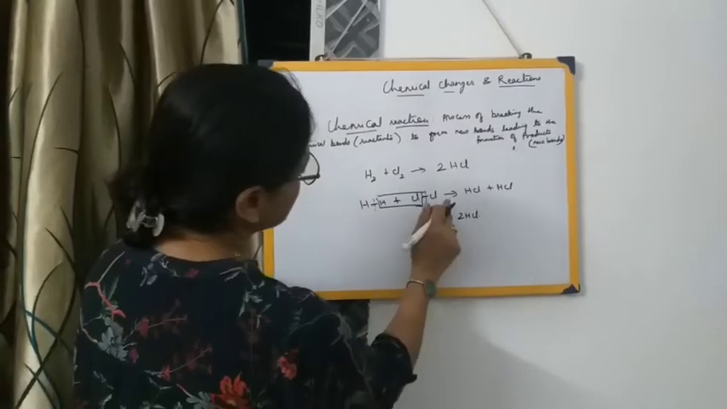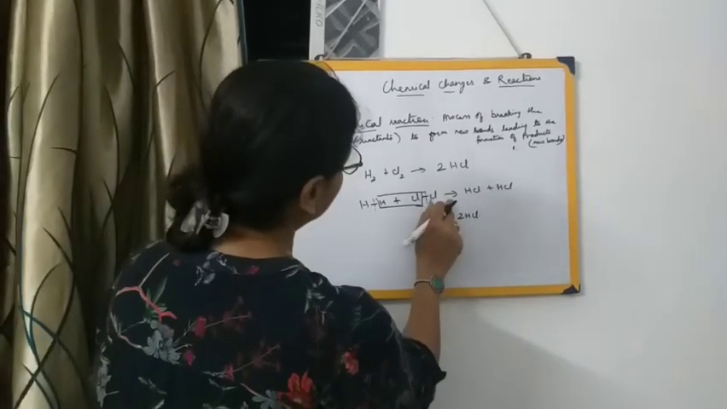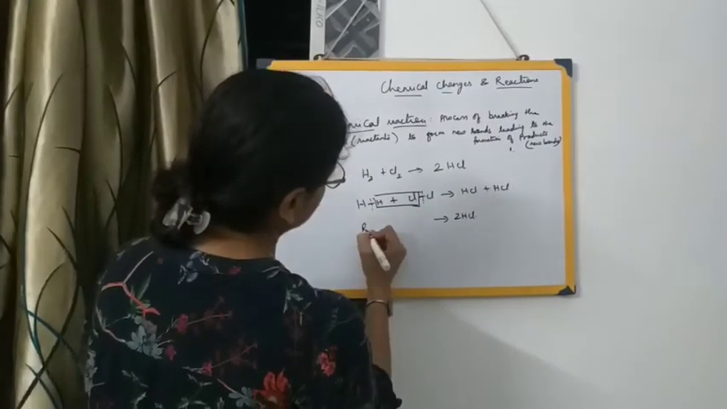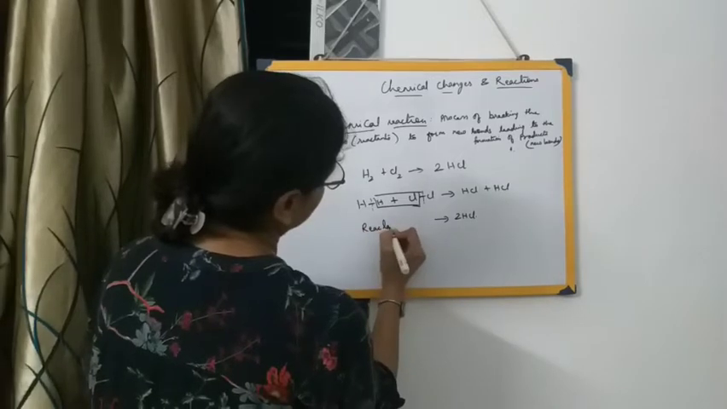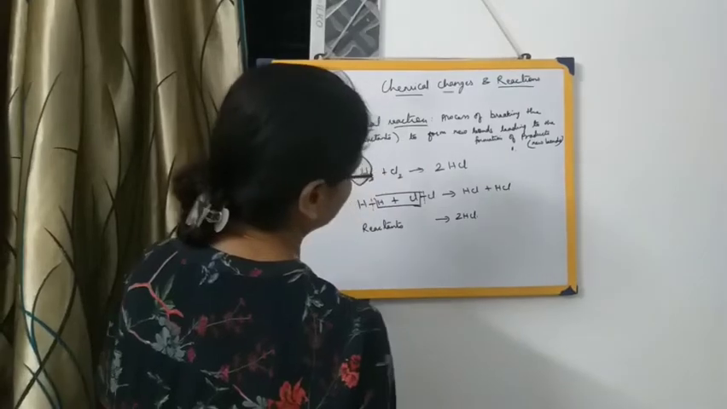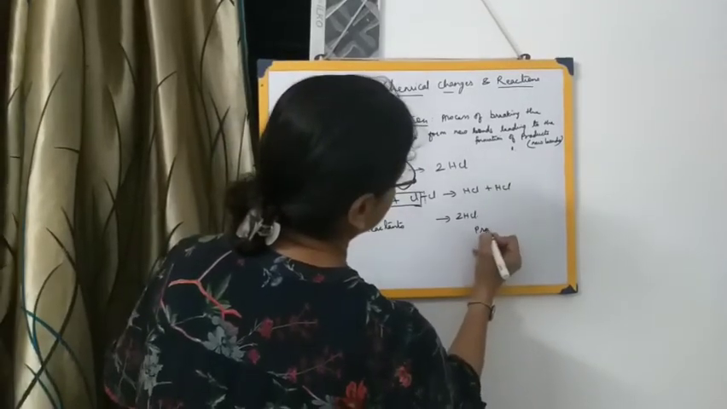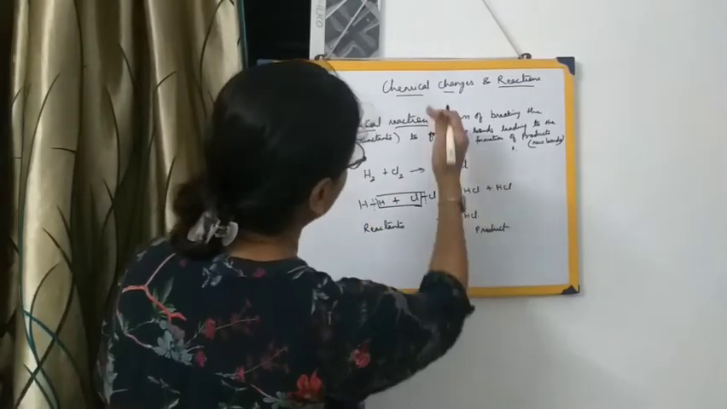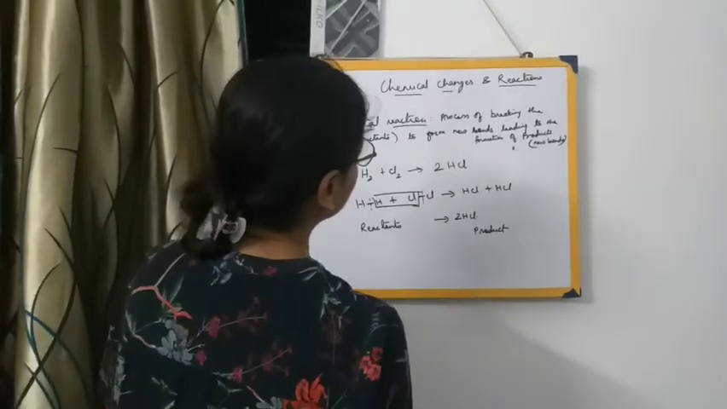So these substances, that is the substances which are on the left hand side of the arrow, are called the reactants. And the substances which are on the right hand side of the arrow are called the products. And this whole process, we call a chemical reaction.